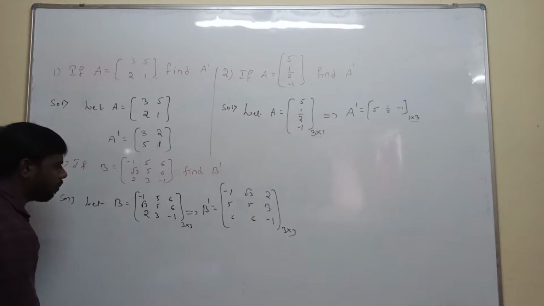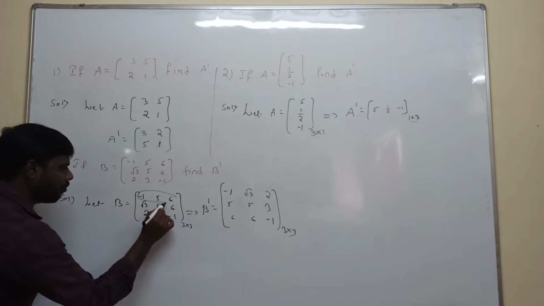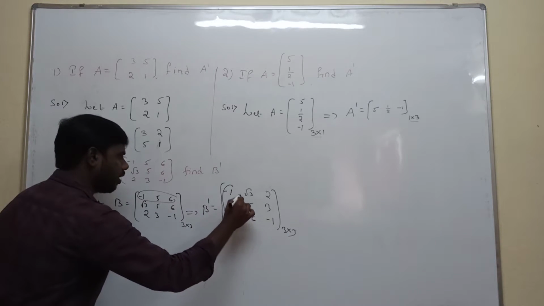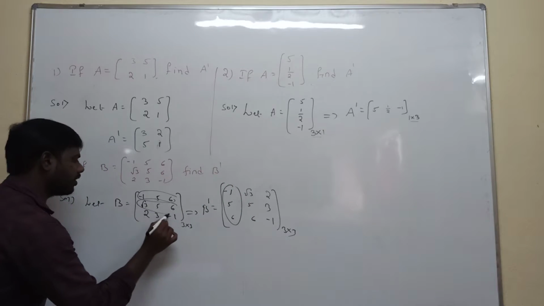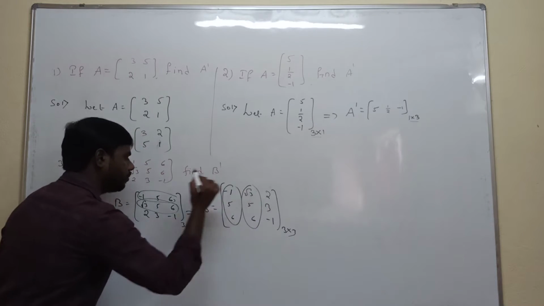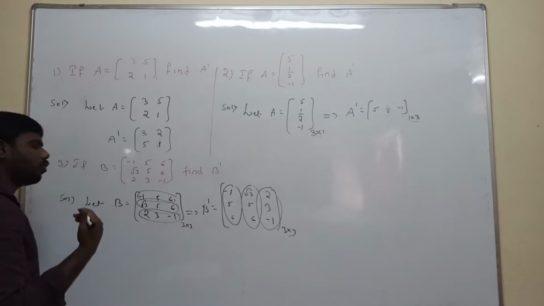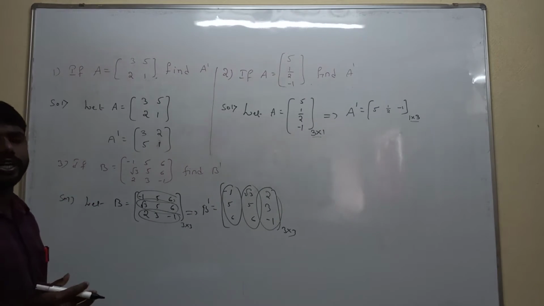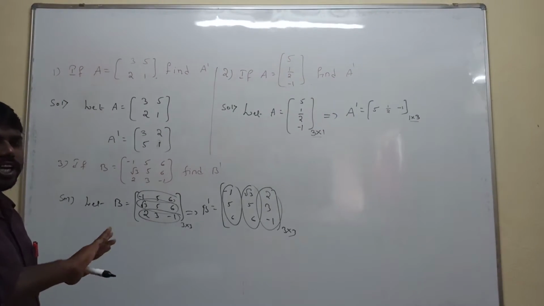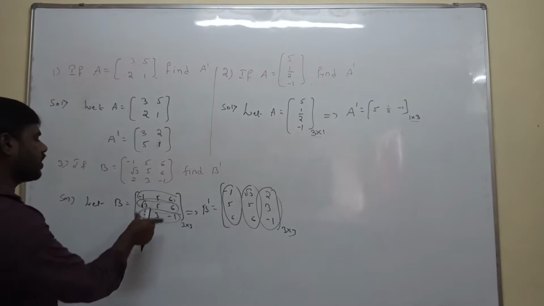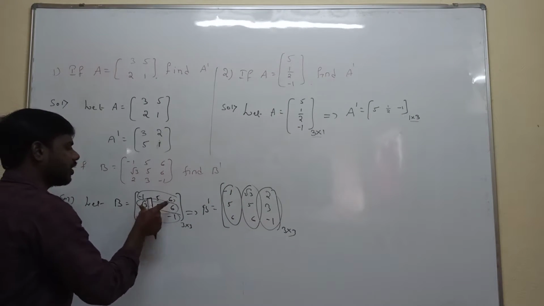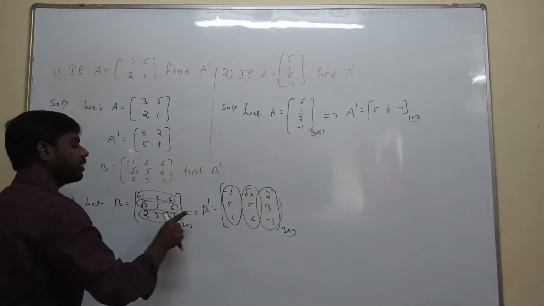See the question, observe. First row interchanging first column, second row interchanging second column, third row interchanging third column. So you can take row wise or column wise. Both give the same matrix, only we are interchanging the rows and columns.